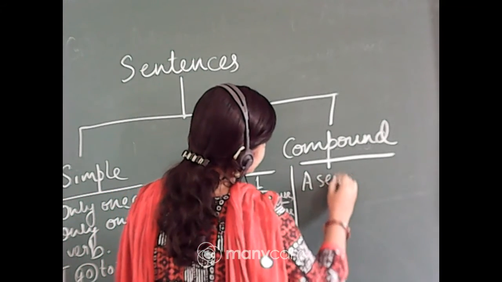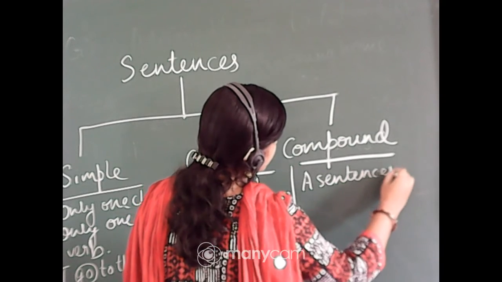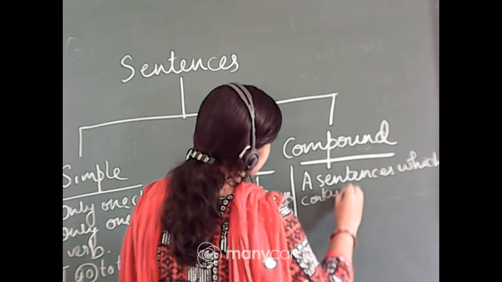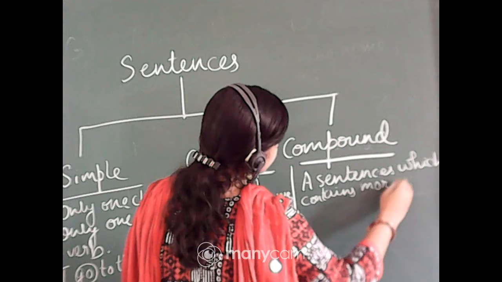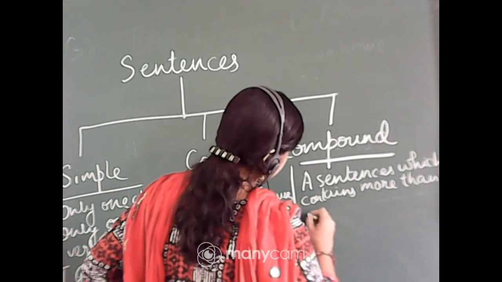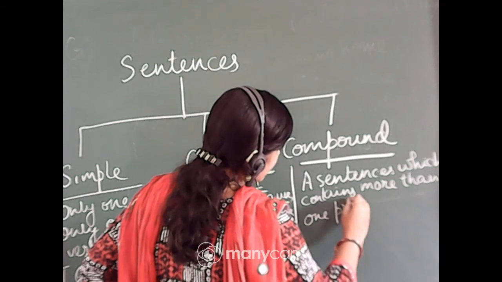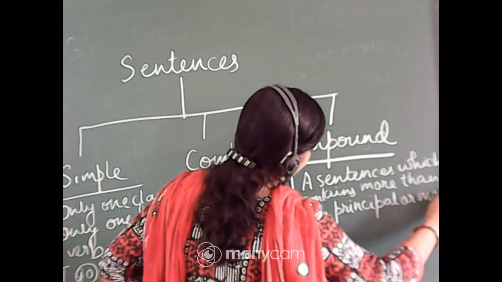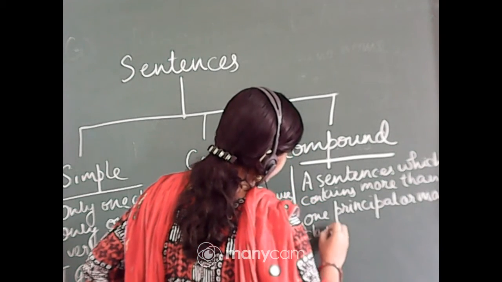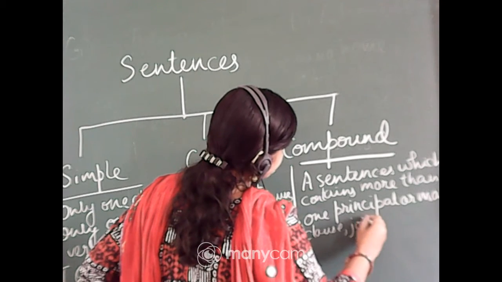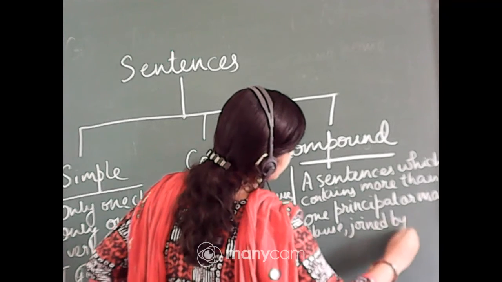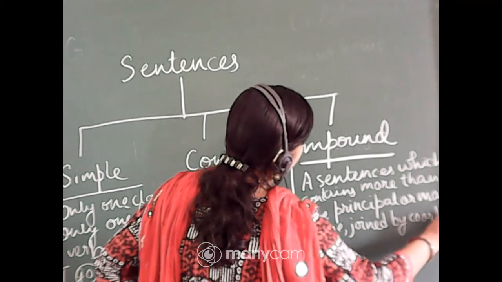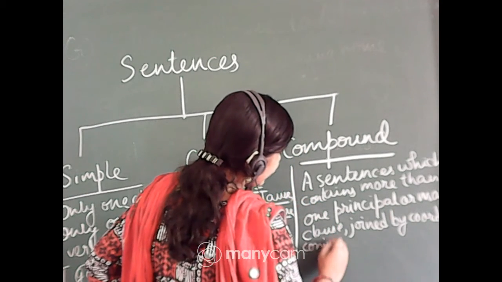A sentence which contains more than one principal or main clause joined by coordinating conjunctions. What are the coordinating conjunctions?